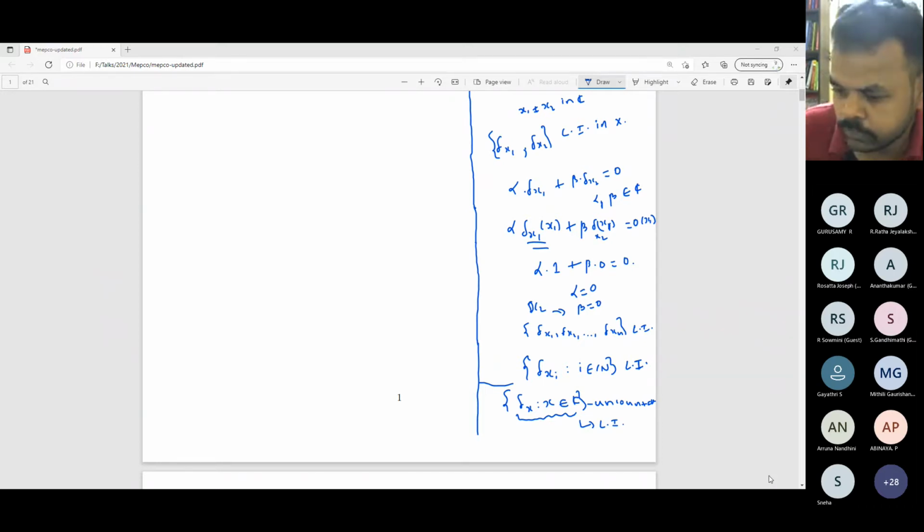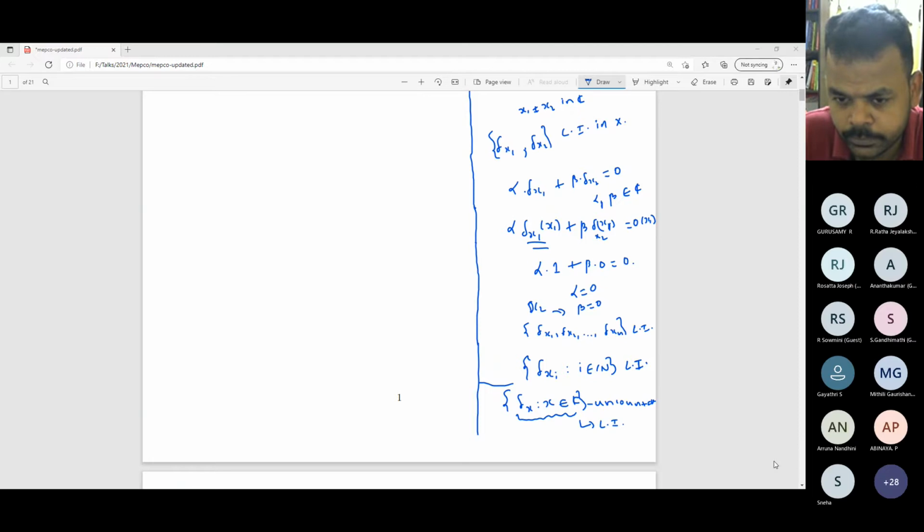Suppose we take this function x square plus x plus 1, a simple function, and then if we can write this function as some alpha times delta x1 plus beta times delta x2 plus etcetera, then by the defining property, we can evaluate this expression at the point x1.